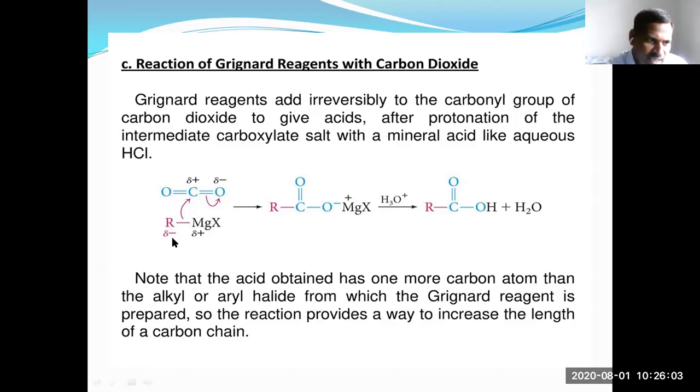Methyl magnesium halide gives acetic acid, ethanoic acid, whereas the ethyl group gives propanoic acid. This is an important reaction. The type of reaction is nucleophilic addition.